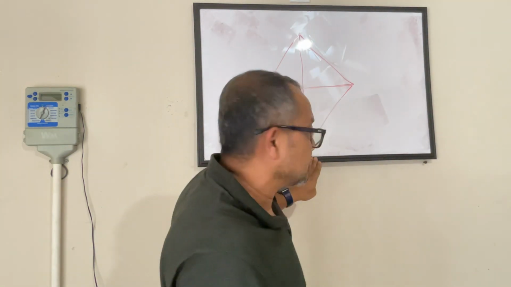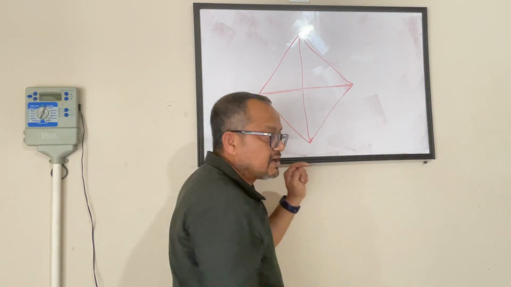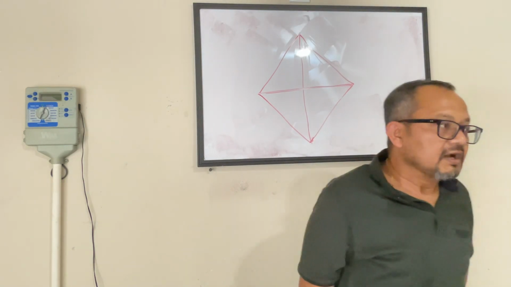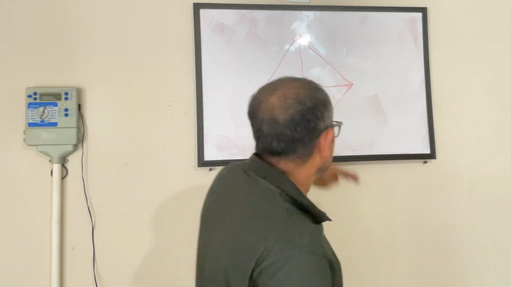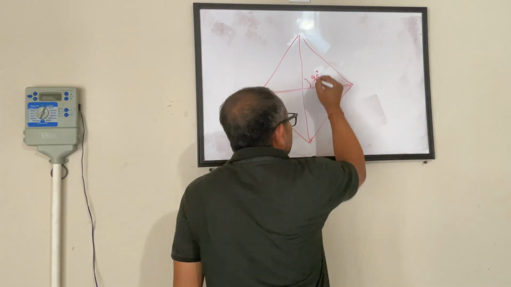I have no hidden agenda. I'm just joining the opposite corners. And when you join the opposite corners, these are called diagonals. There is one more property of rhombus that we had talked about, meaning the diagonals of the rhombus bisect each other and they bisect each other at 90 degrees.